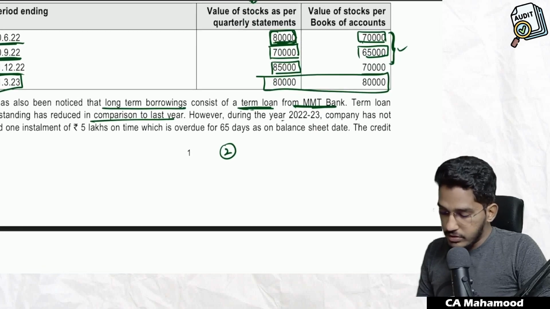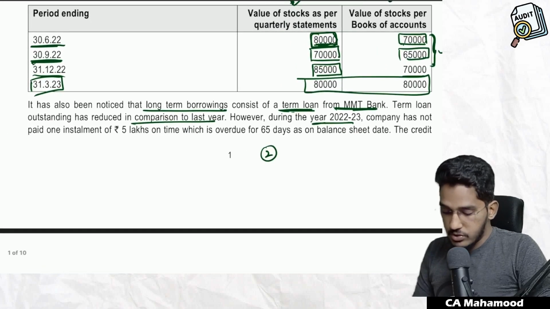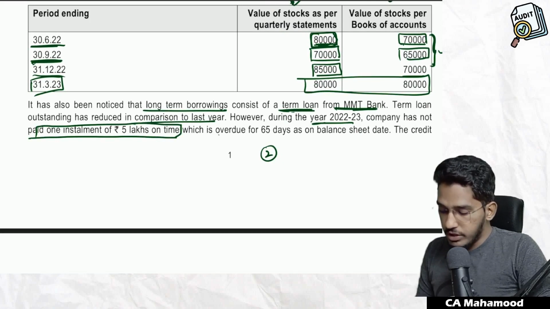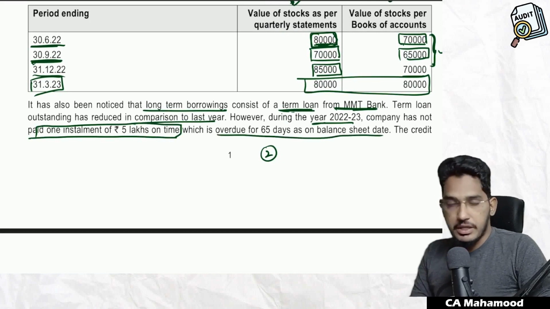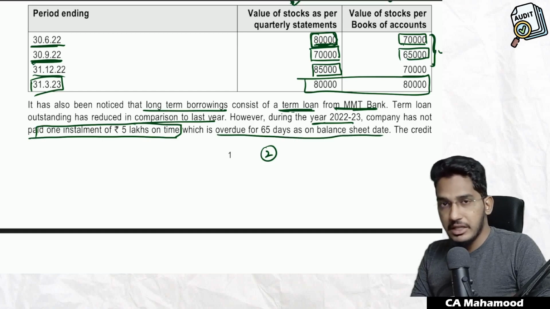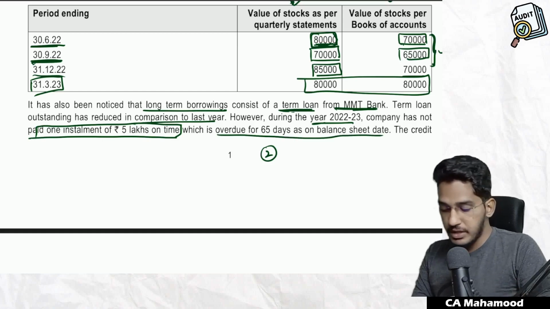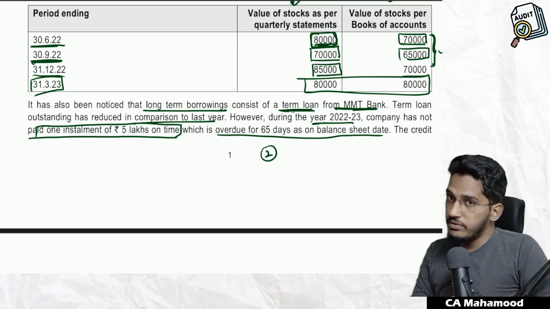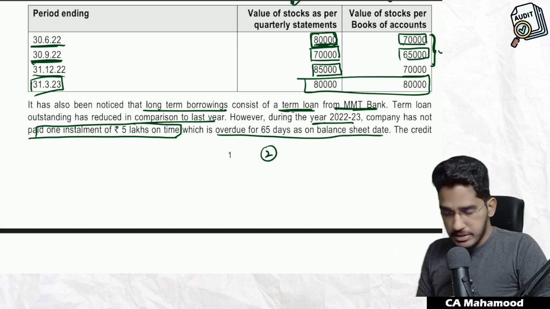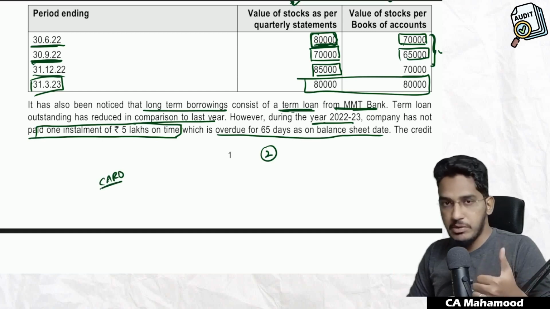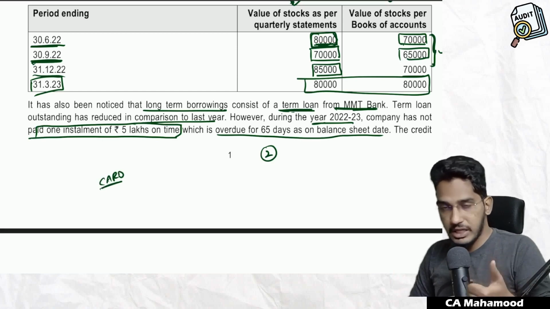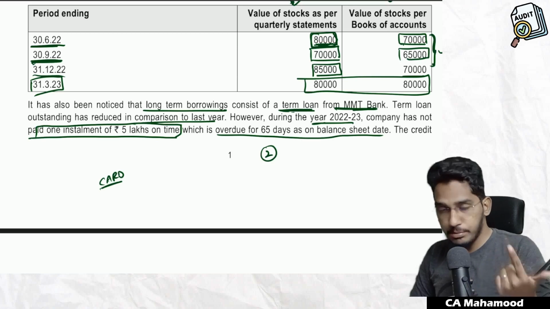However, during the year 2022-23, the company has not paid one installment on time, which is overdue for 65 days as on the balance sheet date. That means the company has made a default in the repayment of borrowings. So even regarding this we have some reporting requirements under CARO. Under CARO, we need to report certain things regarding repayments of loans. Number one, whether the client has made any default in the repayment of loans. If yes, the amount of default and the period of default.